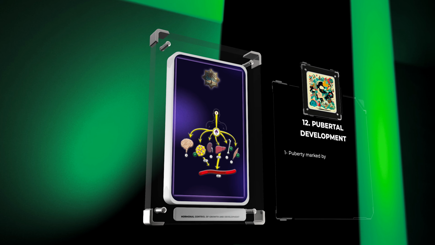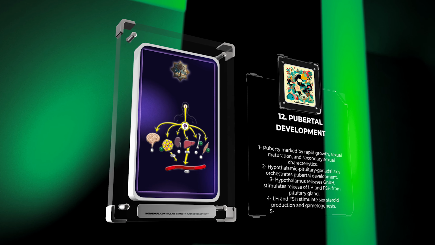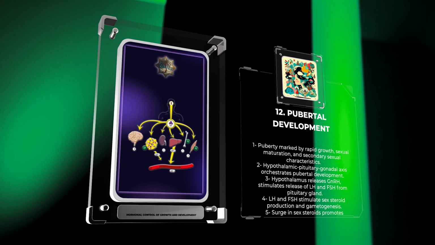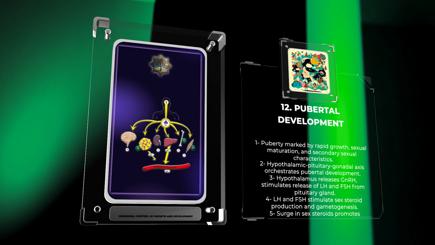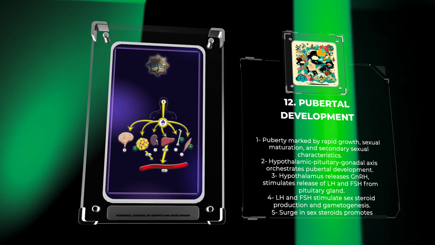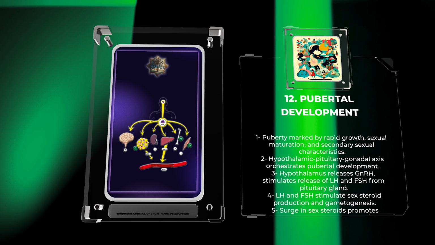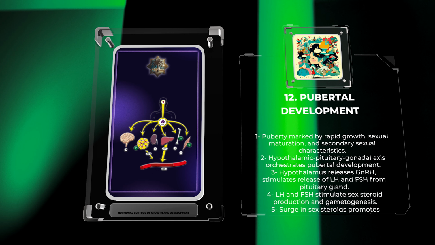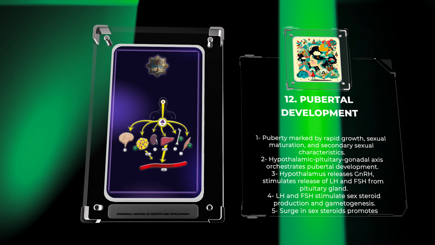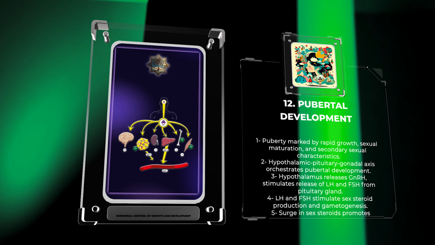Puberty is a transformative period marked by rapid growth, sexual maturation, and the emergence of secondary sexual characteristics. The initiation and progression of pubertal development are tightly regulated by the interplay of various hormones. The hypothalamic pituitary gonadal axis plays a pivotal role in orchestrating these changes.